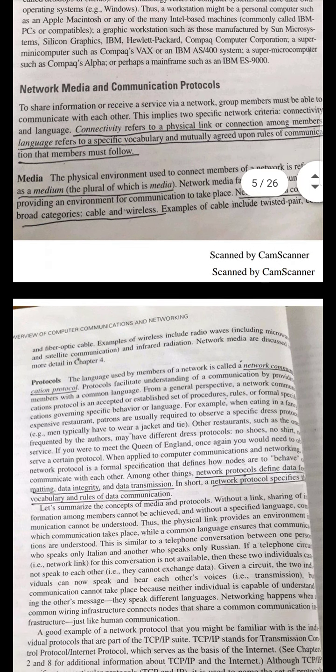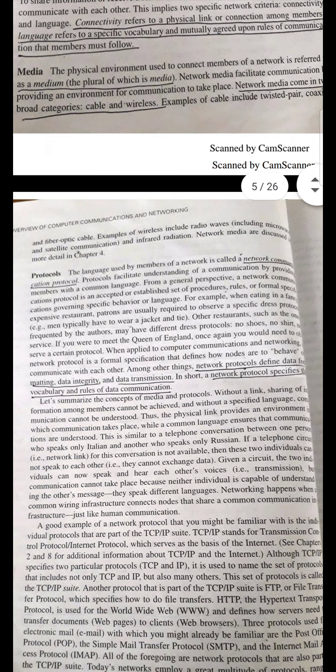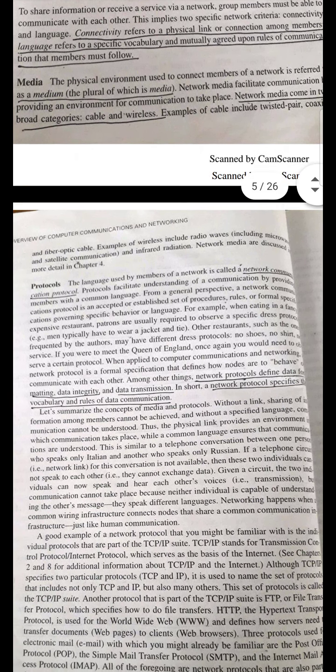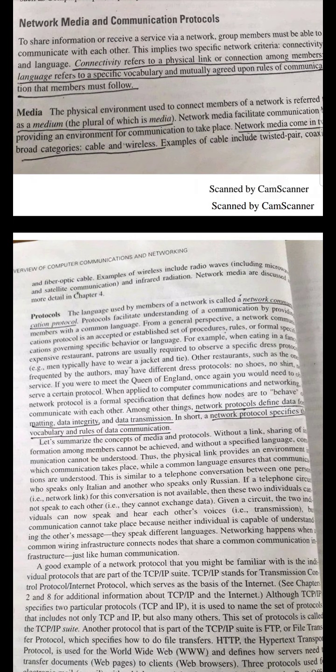In the guided media, we can use different types of coaxial cables, twisted pairs, or optical fibers. Any of these three types of cabling can be used. In the case of wireless devices, we can use radio waves, microwaves, as well as infrared rays. So this is about the networking medium. If you want to have connectivity, we can use any of these to interconnect the devices.